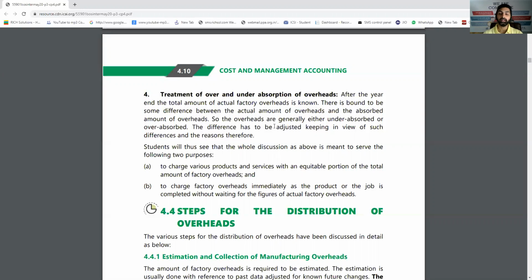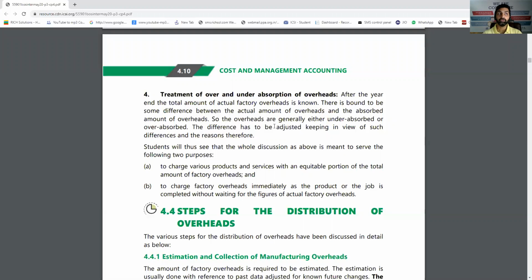And the part of the under absorption which was due to a normal reason should be absorbed by your good units, that is units sold, finished goods units, closing stock, and closing stock of WIP. So in short, if it is under absorption due to an abnormal reason, costing P&L debit; normal reason, distribute it among goods sold, finished goods closing stock, and WIP closing stock in the ratio of units.